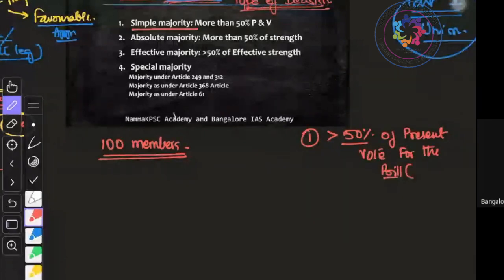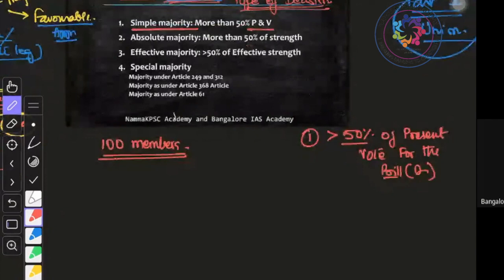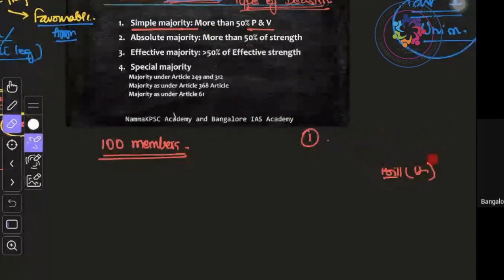So if more than 50% of the members who are present and they vote, that is simple majority. What is simple majority? More than 50% of present and voting. Okay, let me just erase this to give you better clarity.